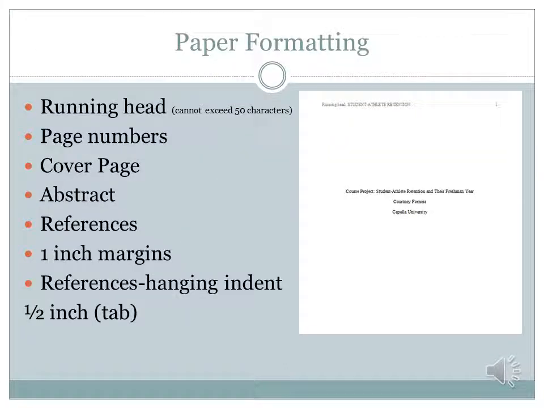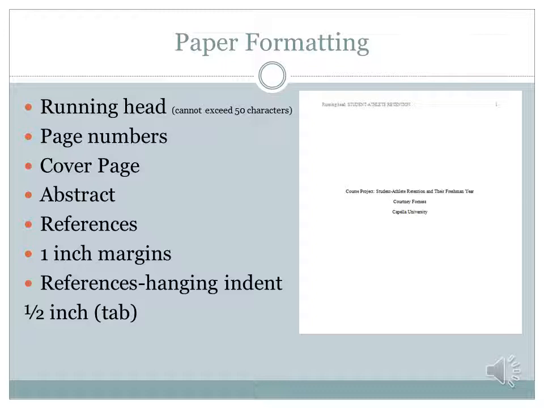Now we're going to move on to paper formatting and how to format a proper APA paper. So the first thing to note is that you need to have a cover page, and you need to have a running header. So if you'll notice on the right hand side here, I have a sample of what a running head looks like, even though it is quite small. On that top line you have the words running head. The R is capitalized, the rest of it is not. And then you have a colon followed by the title of your paper or an abbreviated title of your paper. If your title is too long, you need to shorten that up, and I believe it needs to be 45 words or less. And that's going to be in all capitalization. And your page number is going to appear on that first page.